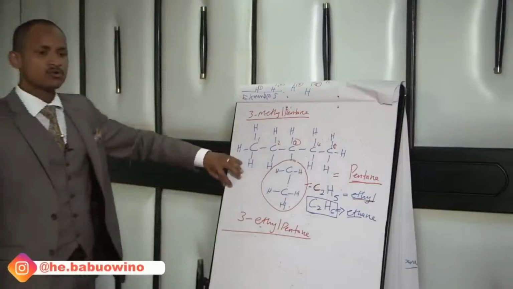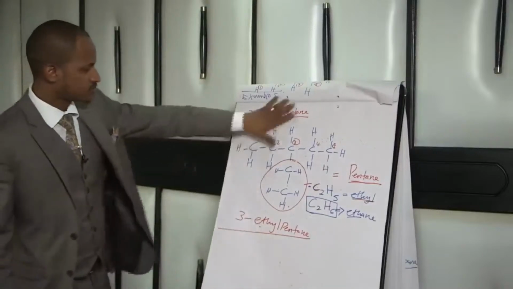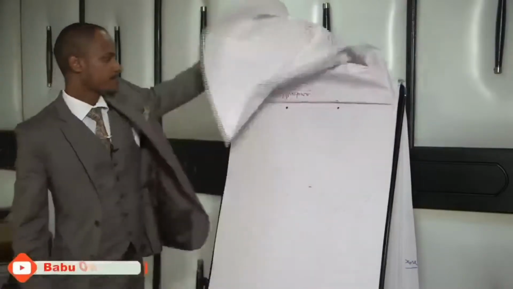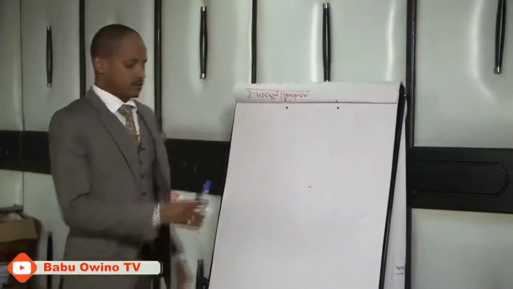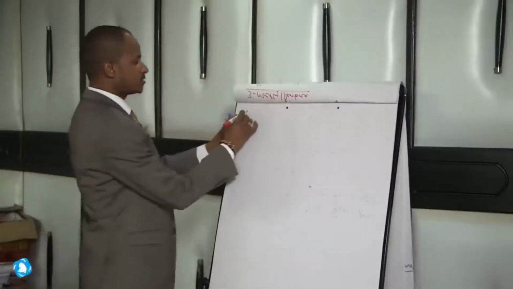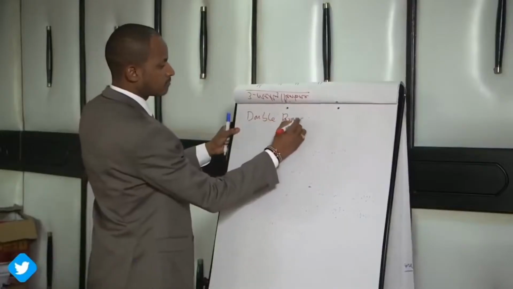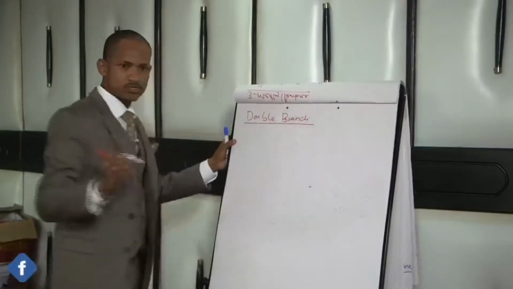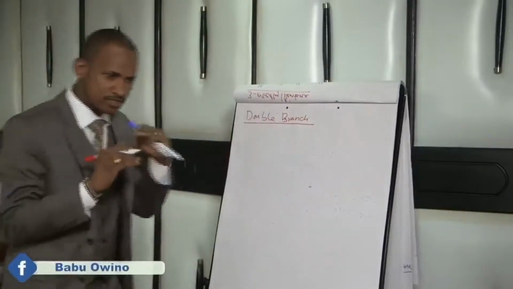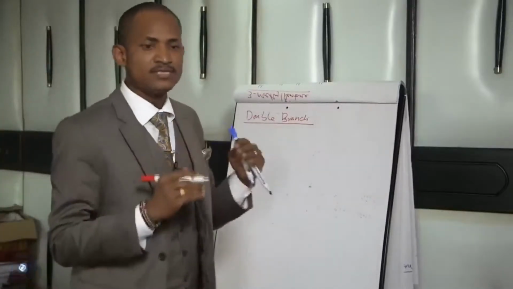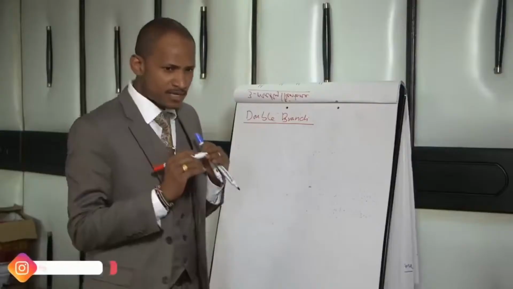So we want to look at double branches. These were single branches. When we are looking at double branches, I want you also to pay close attention, because as we advance, they become easier, but a little bit confusing.